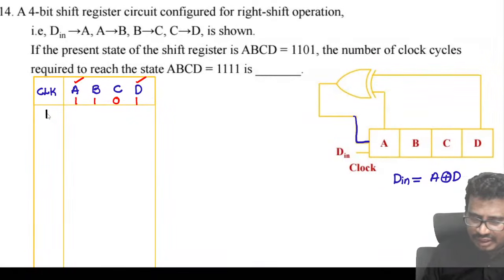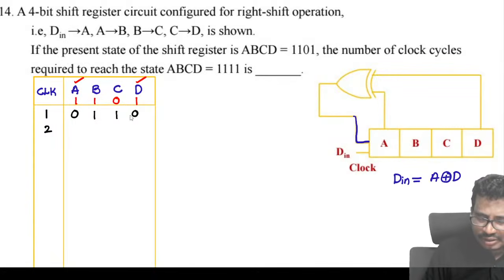The XOR between A and D is 0, so then the new bit will be 1. This is 1 and this is 0. Next, second clock: XOR of these two, which is 0 and 0, and 1, 1.